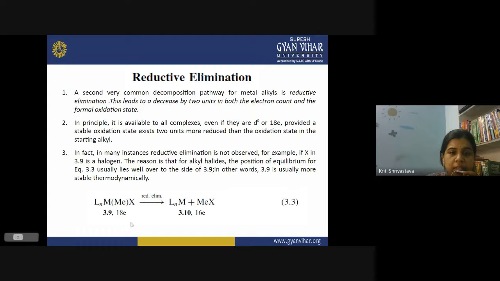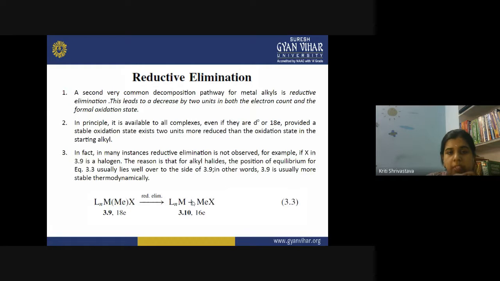So here you can see equation 3.3, which shows the process of reductive elimination. M is my metal atom, with n number of L ligands attached, and this metal has a methyl and X. The methyl is attached to the metal itself, and X is also attached to the metal. So what happens during reductive elimination? Like I told you, the metal goes to a lower oxidation state, that is, a reduction in the oxidation state, and there is elimination of this moiety, that is MeX.